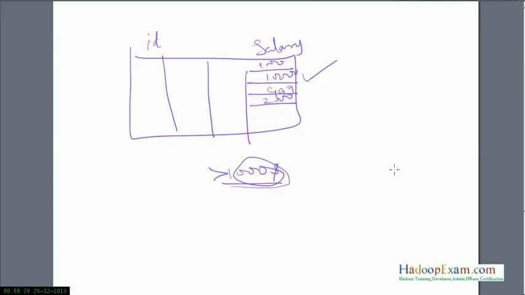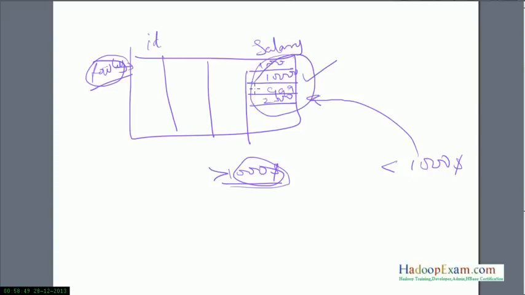Some other person might query the other way, like give me all the data where the salary is less than $1,000. This kind of query is not well supported, because accessing data in HBase uses the row key only. Each row has one key, which is very well indexed, and values are not indexed. In other RDBMS like MySQL and Oracle, secondary indexes are supported, but here only one index is well supported, which is called the row key.